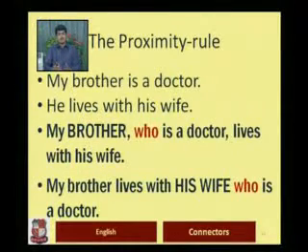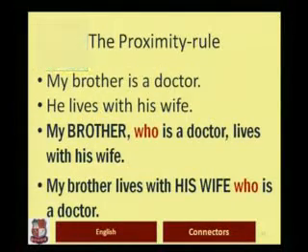Actually, if you look at the original sentences, the wife is not the doctor, but the brother is the doctor. But if you fail to follow the rule of proximity, when you connect the sentences the meaning might suffer and the sentence might become something else.